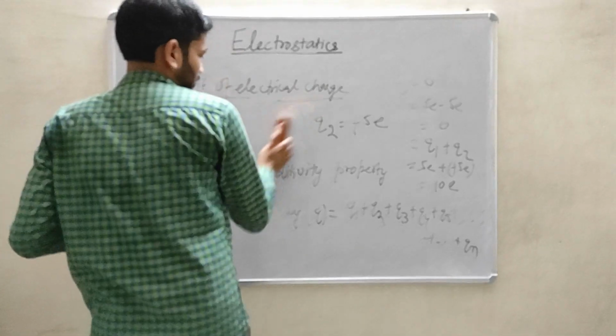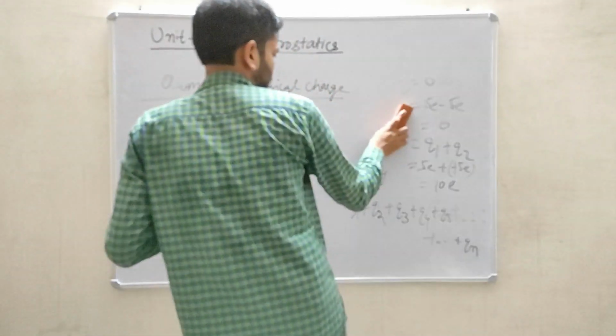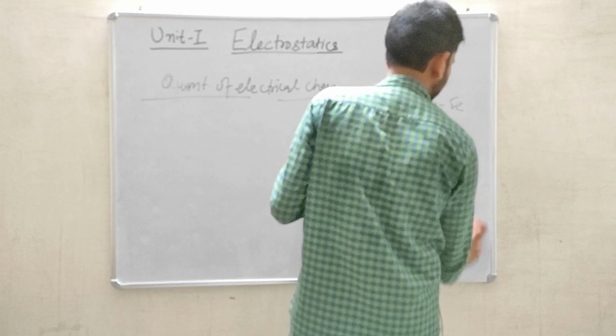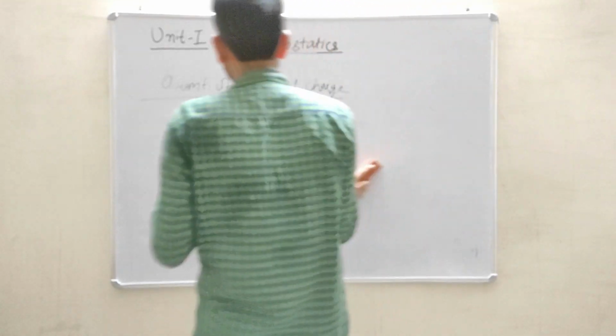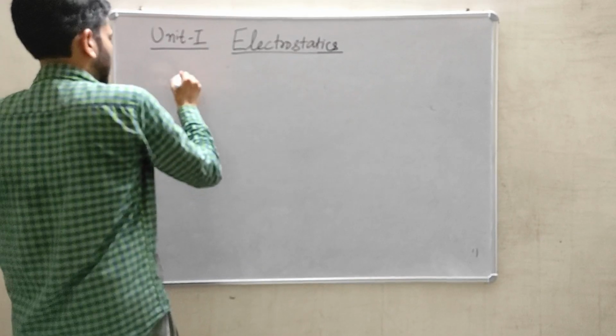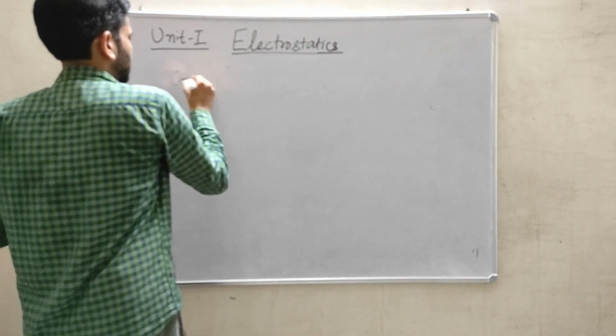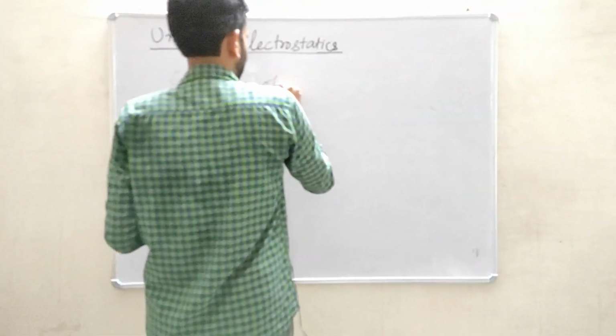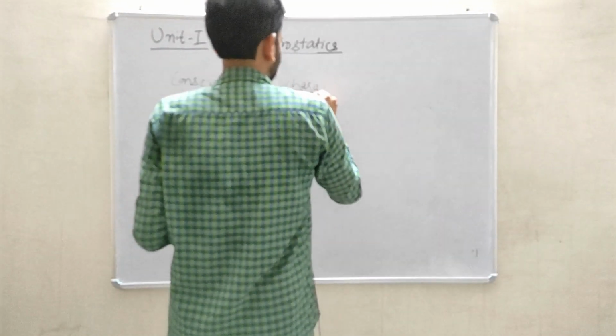It indicates the total charge on an isolated system is always constant. An isolated system means a system which is not interacting with other systems. That property is called conservation of charge.